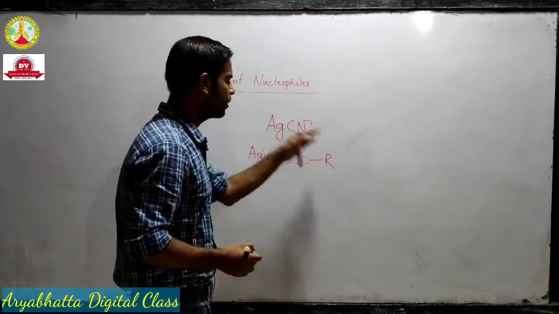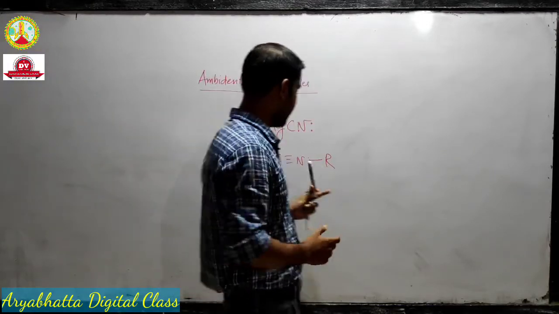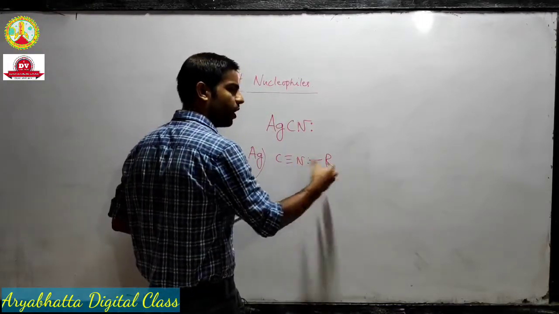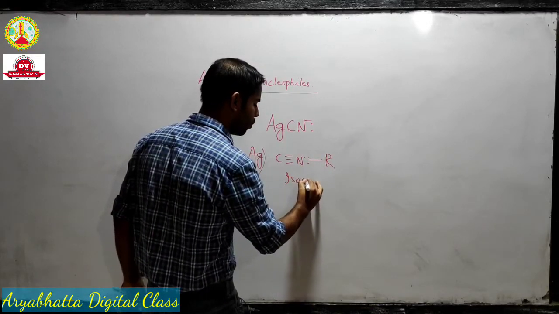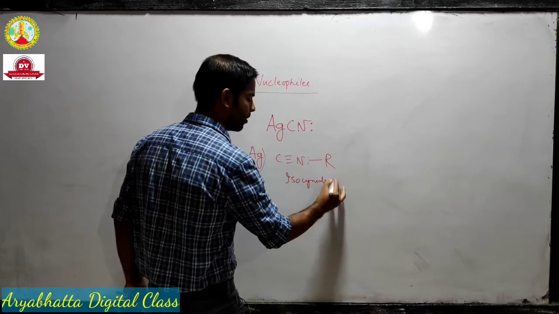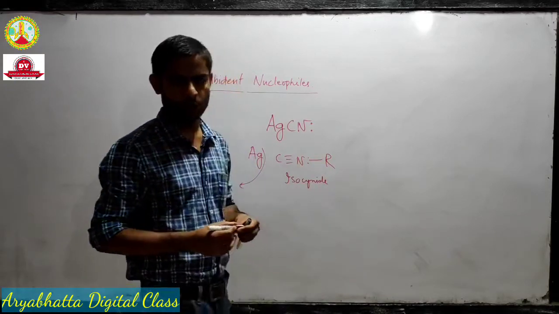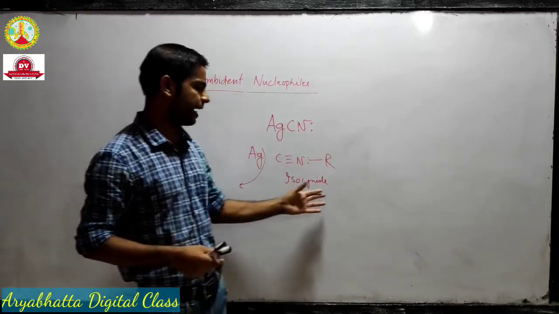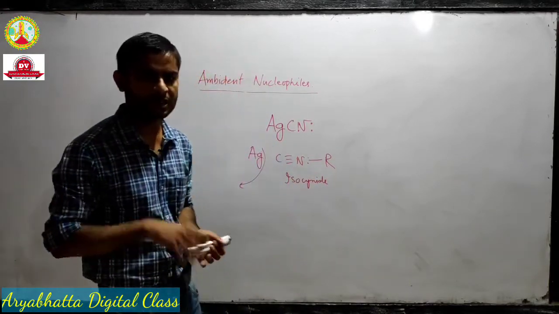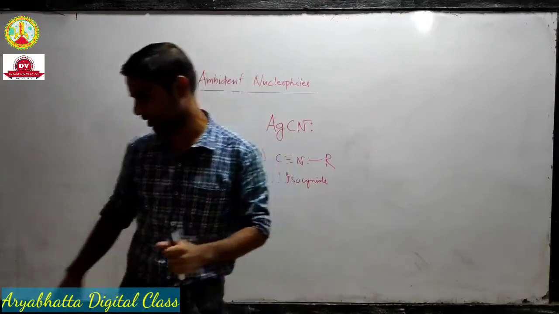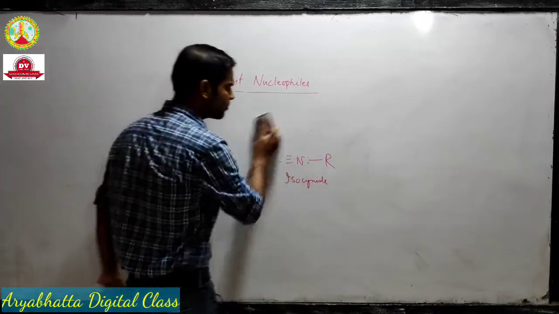So we will get an NC. The connection is through the nitrogen, and these types of compounds are called isocyanide or isocyano. So they are isocyanide, and when the connection is through carbon, we will call it cyano. So cyano and isocyano. Okay.